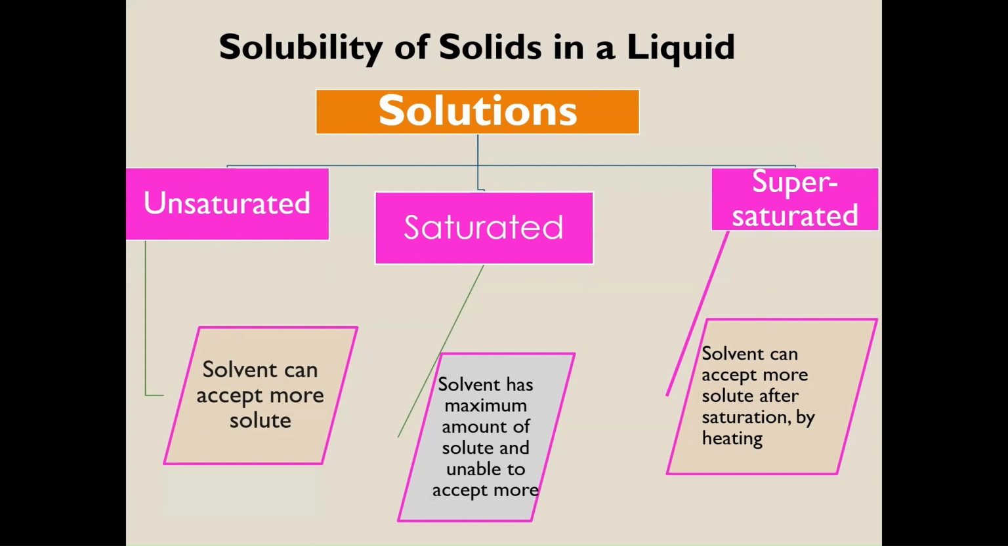Again, if we take the sugar and water example, if you have a cup of water and you put in sugar, and the sugar is totally dissolved and no extra sugar exists in the cup, this solution is unsaturated. Why is it unsaturated? Because the solvent, the water, can accept more sugar. You still can add more sugar. Some of the water molecules are not bound to sugar, so it can accept more sugar.